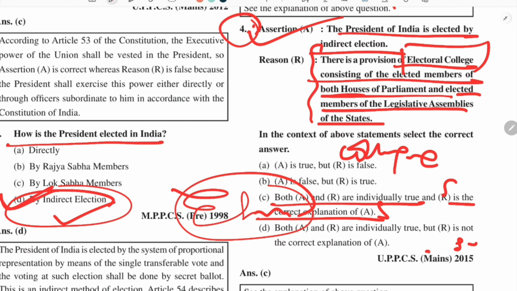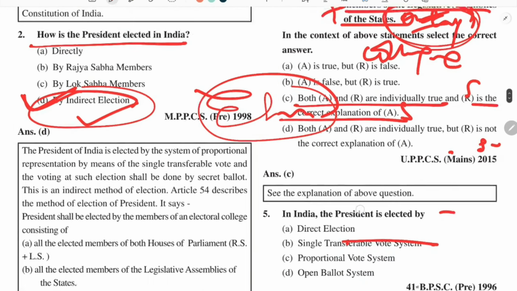So the statement is correct, and we have to be very careful that if it had added the word "only", then it may have been wrong, because it also consists of members of legislative assembly of two union territories, that is Delhi and Pondicherry. So we have to be very careful. The statement is correct though, because the word "only" has not been added there. So our answer is C.